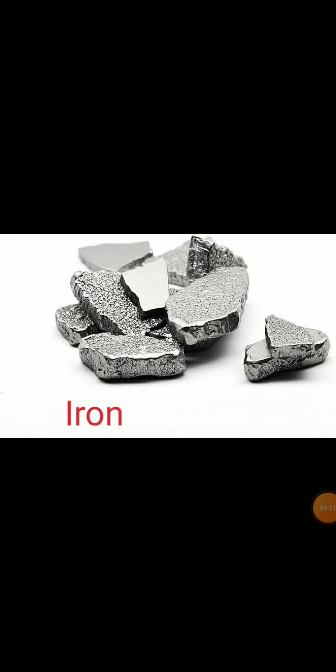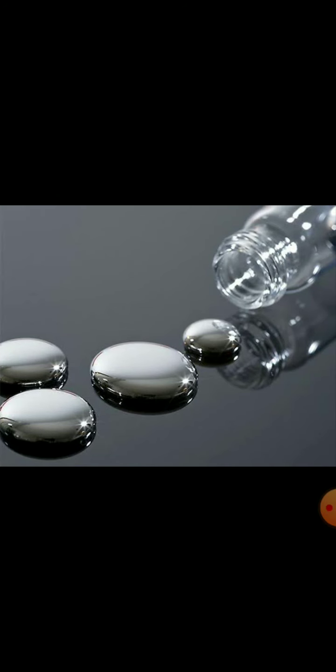Now, all the properties which we discussed for metals and non-metals, there are many exceptions. So let us now see what the exceptions are. First exception: all metals except mercury exist as solid at room temperature. You can see this is mercury. We have learned that all metals are solid at room temperature. There is an exception, which is mercury. Mercury is a liquid at room temperature.